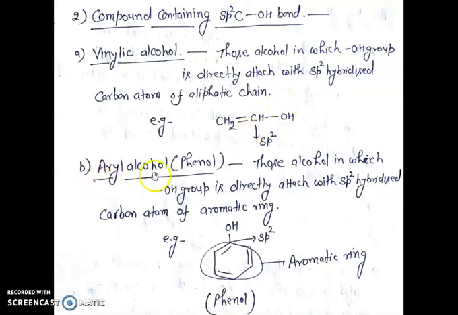B. Aryl alcohol, that is phenol. Those alcohols in which the OH group is directly attached with an sp2 hybridized carbon atom of an aromatic ring. For example, in this example, the OH group is directly attached with the sp2 hybridized carbon atom of the aromatic ring. So phenol is the example of aryl alcohol.